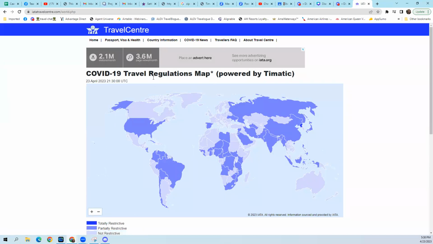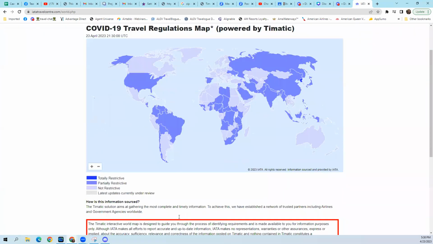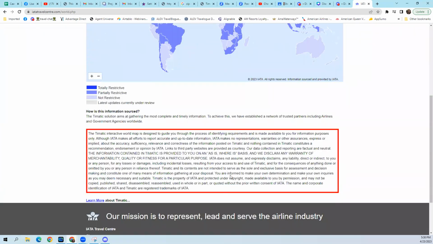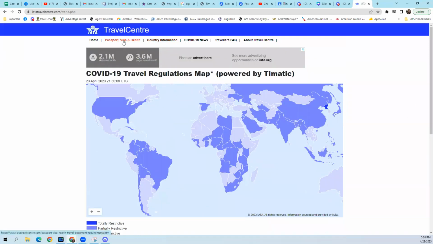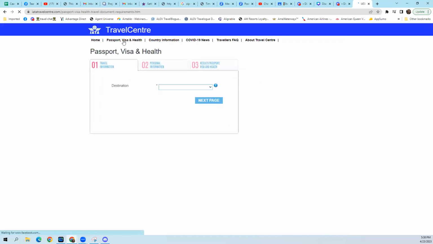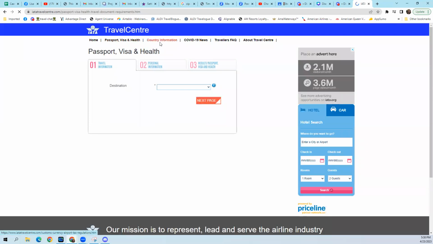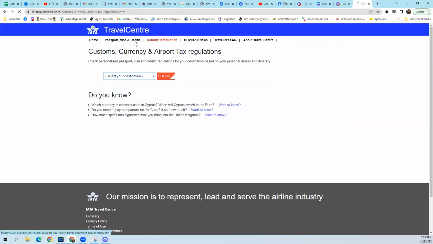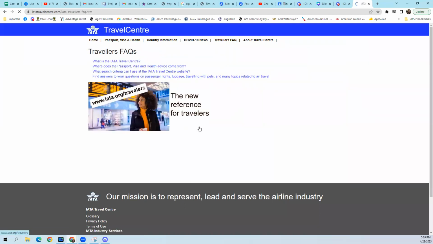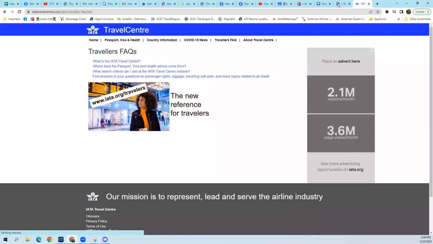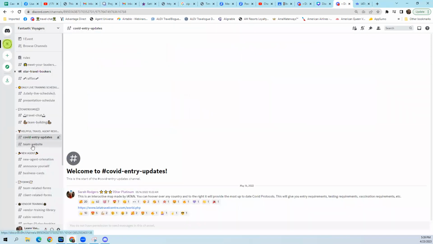So we've got COVID travel regulations. You can click on a certain place to see it. Passport, visa, and health. So there's more than just COVID stuff on here. There's lots of different information on countries, passports, visa, health, traveler, frequently asked questions. This is an excellent resource. We should all take some time to look around there.